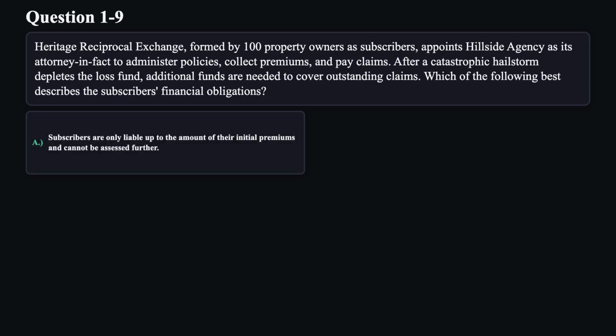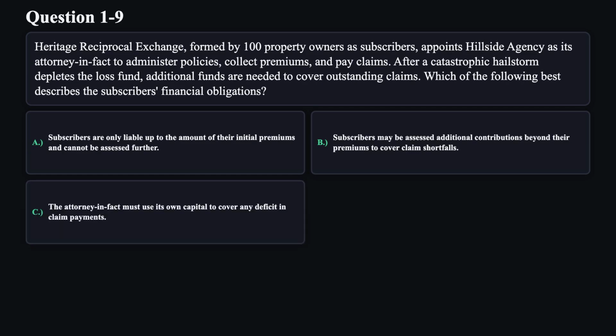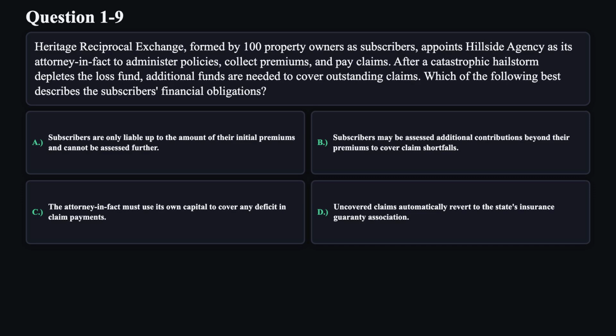A. Subscribers are only liable up to the amount of their initial premiums and cannot be assessed further. B. Subscribers may be assessed additional contributions beyond their premiums to cover claim shortfalls. C. The attorney-in-fact must use its own capital to cover any deficit in claim payments. D. Uncovered claims automatically revert to the state's Insurance Guarantee Association.